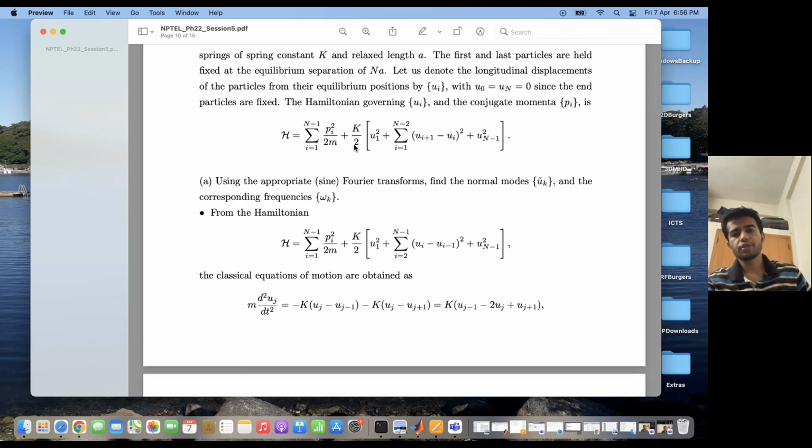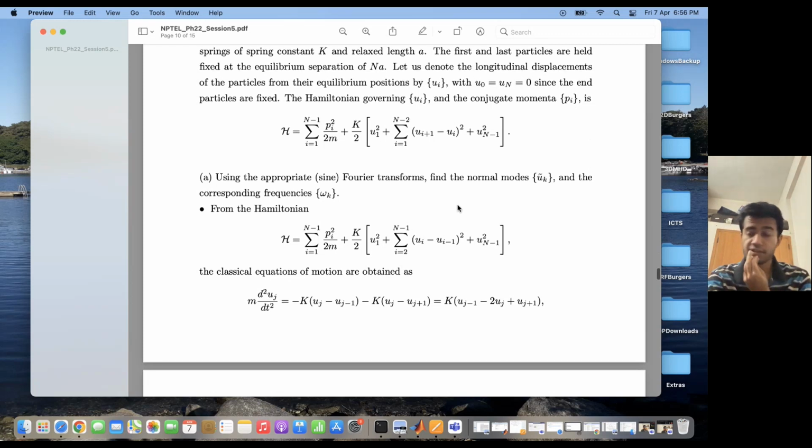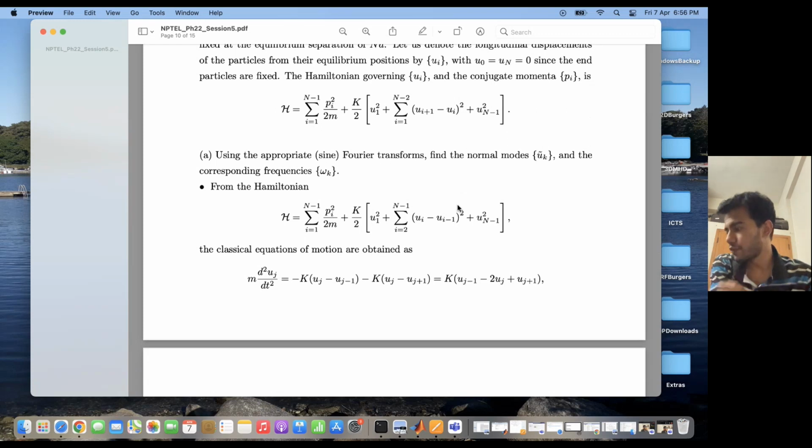Now, using appropriate Fourier transforms, we have to find the normal modes and the corresponding frequencies. So what are normal modes? If you have a system of coupled oscillators, the normal modes are those modes in which all oscillators oscillate with the same phase. Those are known as the normal modes of the system. The frequencies of the normal modes are the natural frequencies of the system. So clearly, if you have n coupled oscillators, then the system can have n natural frequencies. As a result, it can have n normal modes.